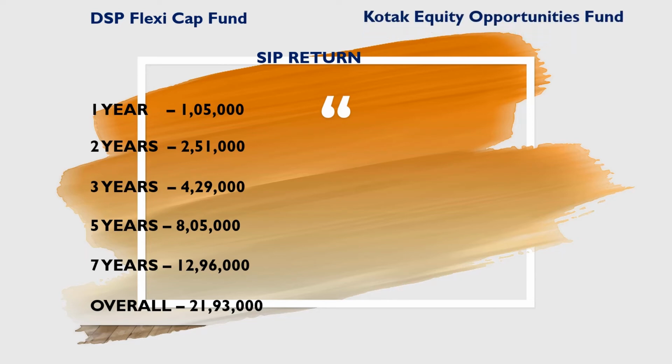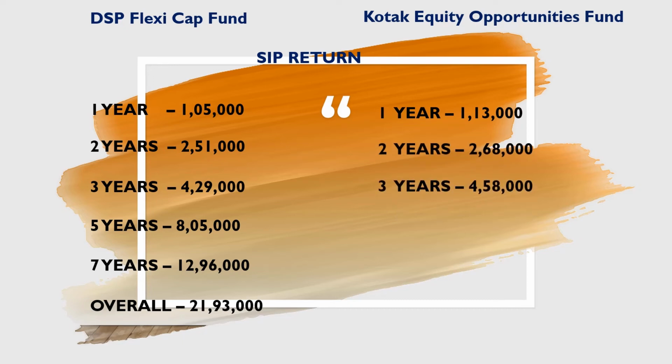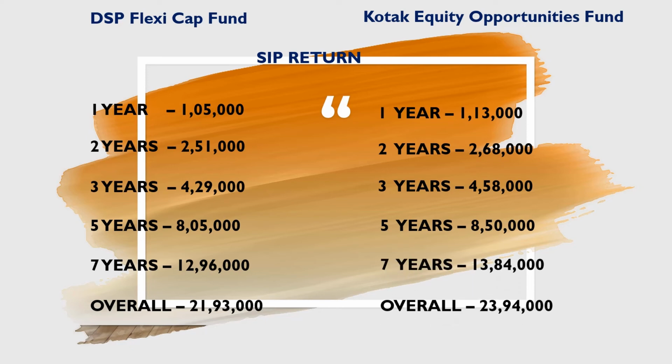Now, we will see the return in SIP investment for Kotak Equity Opportunities Fund. 10,000 invested in this fund for last 1 year is now 1,13,000. 2,68,000 in last 2 years. Would be 4,58,000 in last 3 years. 8,50,000 in last 5 years. It is 13,84,000 in last 7 years. And amazing return of 23,94,000 since inception of this fund.